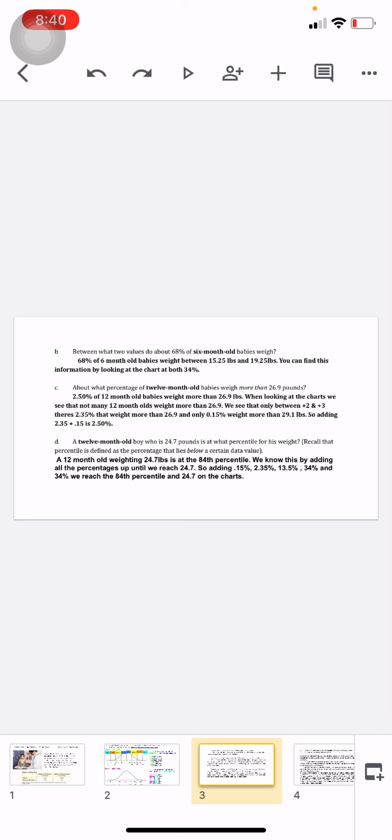We see that between positive 2 and positive 3, there's 2.35% that weigh more than 26.9 and only 0.15% that weigh more than 29.1 pounds. So adding up 2.35 and 0.15 is 2.50%.